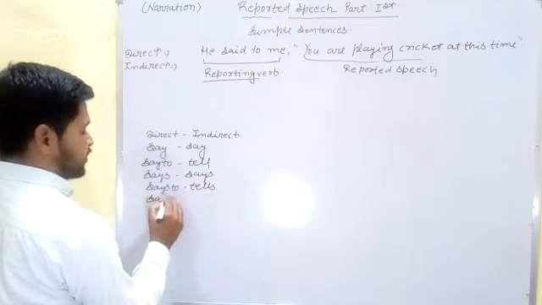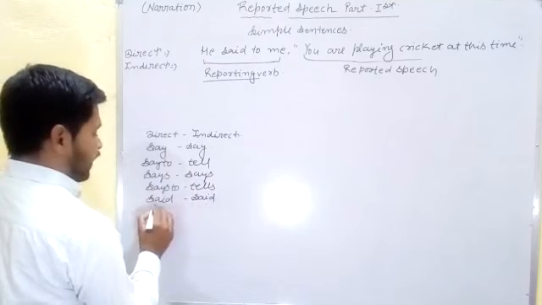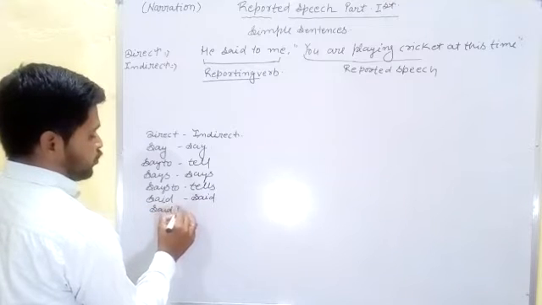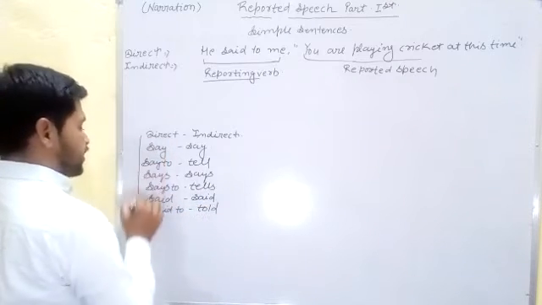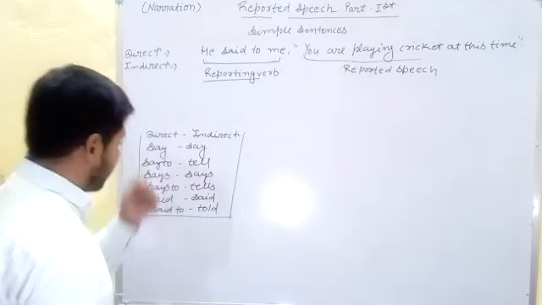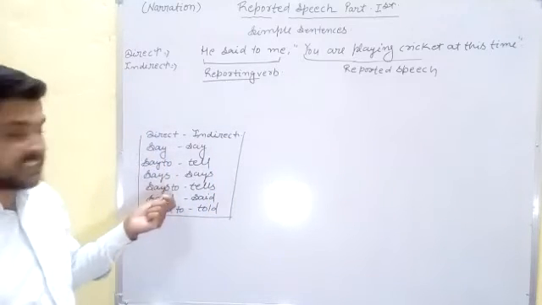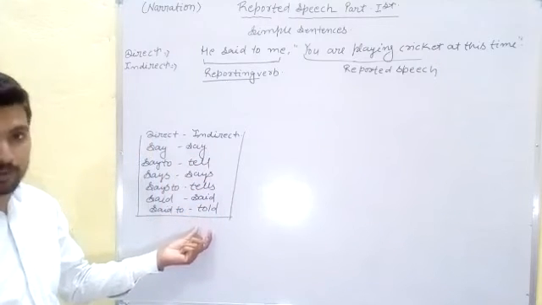If you find said, there is no change, said is the same here, and if we find said to, we change it into told. So students, in a simple sentence also we can change these types of words, especially when we make the sentence into indirect speech.